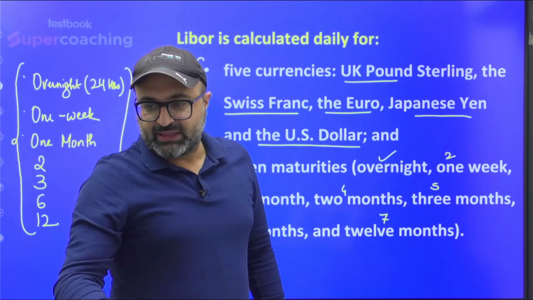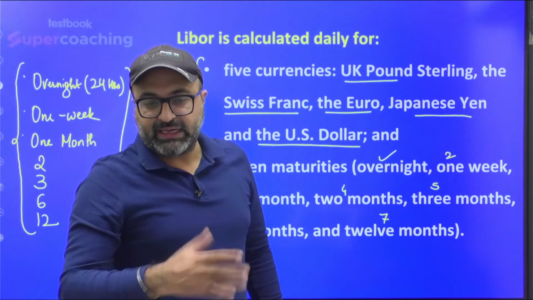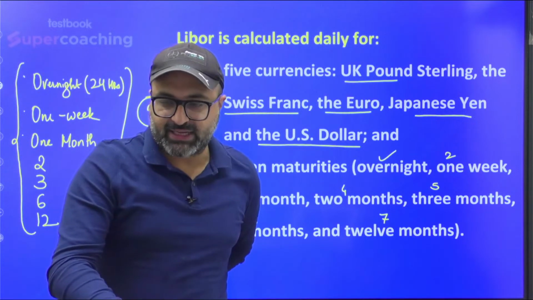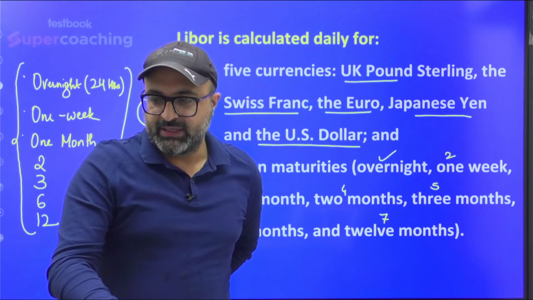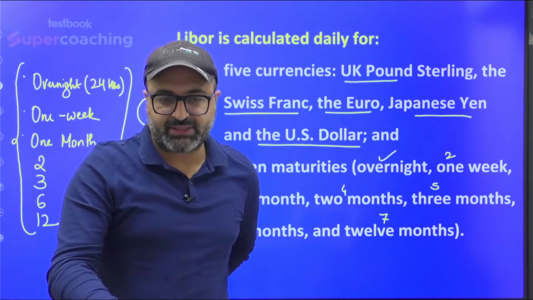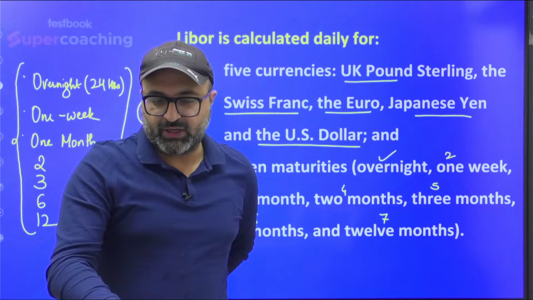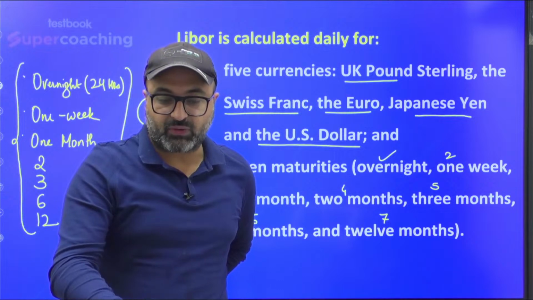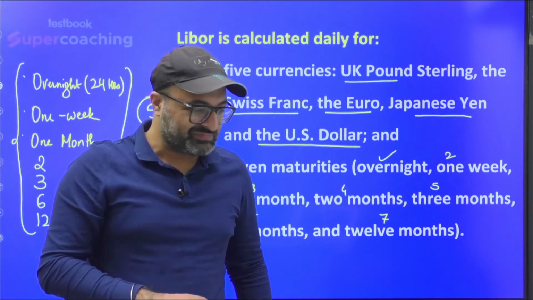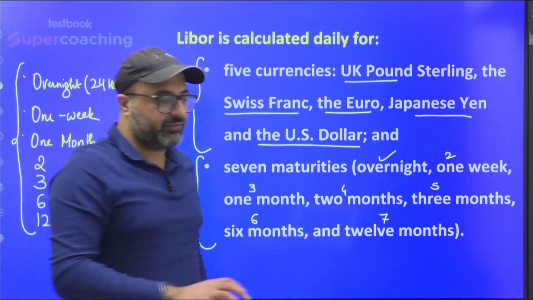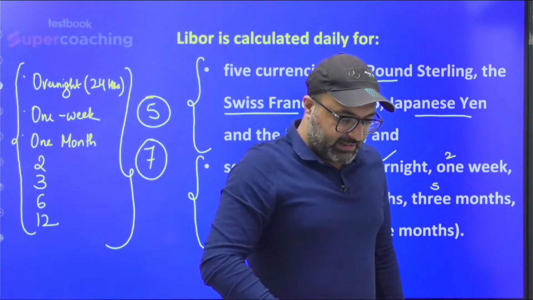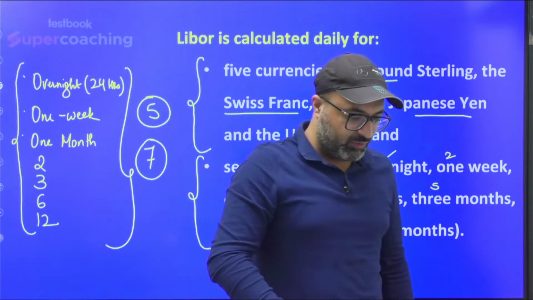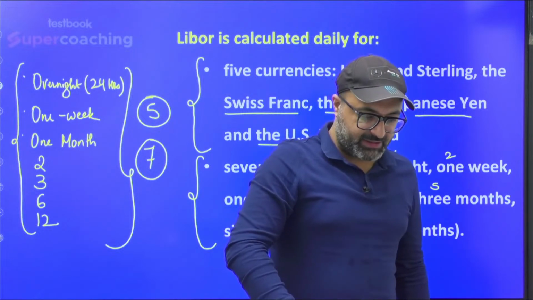Now you must be getting the point of why Libor is treated as an international benchmark, because it is not only calculated on one currency, rather it is calculated on n number of currencies, and not only that, it is also calculated for different maturities. Is it clear till this point? If it is clear, just give me yes sir, then we will move ahead.